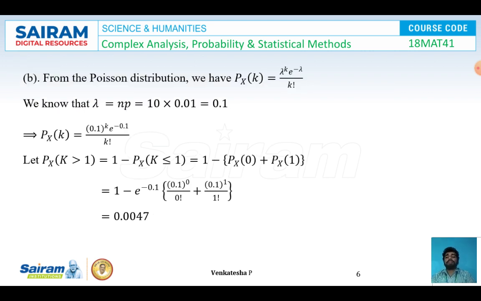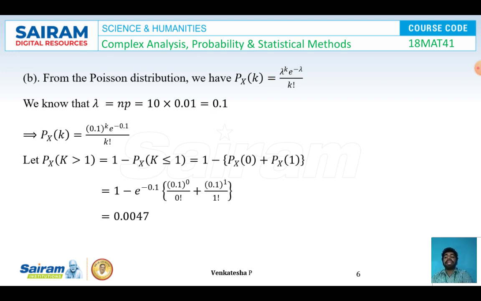Now for the Poisson distribution, we have P of X equal to k is equal to lambda power k e power minus lambda by k factorial, and we know that in the case of Poisson distribution the formula for mean is given by lambda, so that lambda is equal to np. They have given that n is equal to 10 and p is equal to 0.01. After simplifying this, I got lambda is equal to 10 into 0.01, which is equal to 0.1. Now I am going to replace this lambda is equal to 0.1 in this expression.